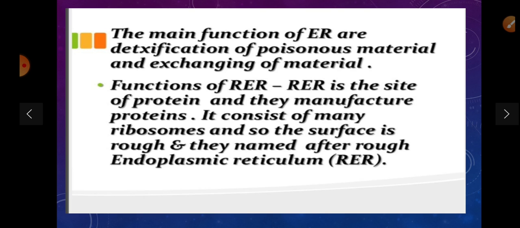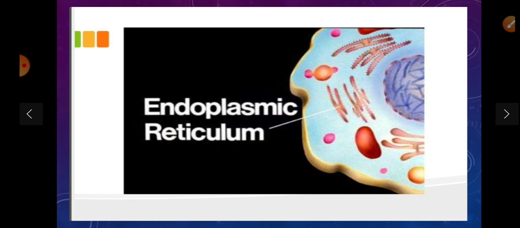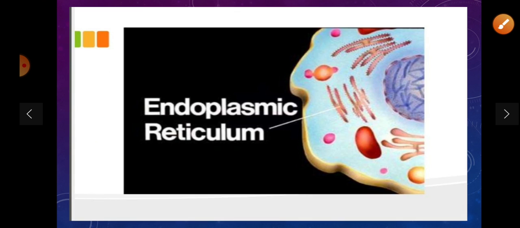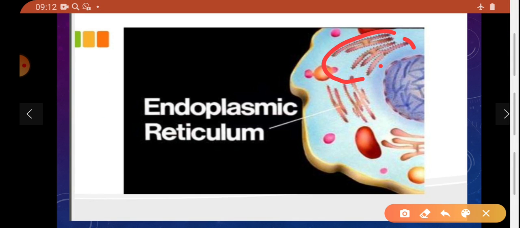The function of RER is that it is the site of protein manufacture. It consists of many ribosomes, and so the surface is rough. They are named rough endoplasmic reticulum due to the presence of ribosomes. Now the endoplasmic reticulum that you can see in this diagram, and here we can see the rough endoplasmic reticulum, that dotted sign.